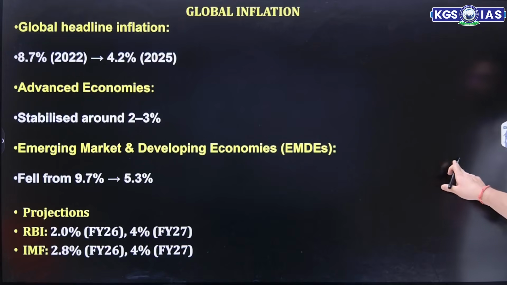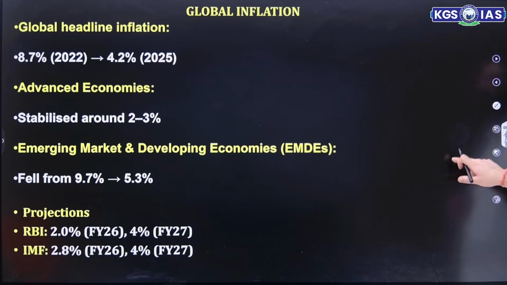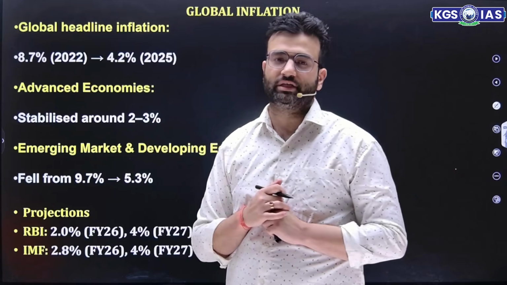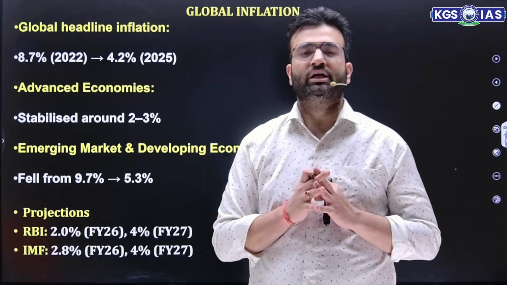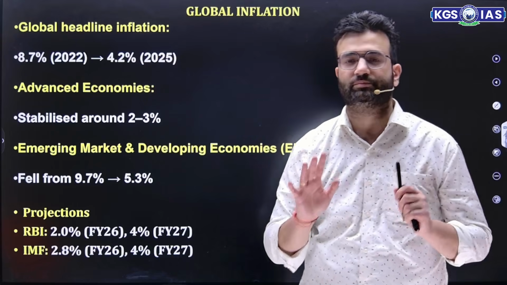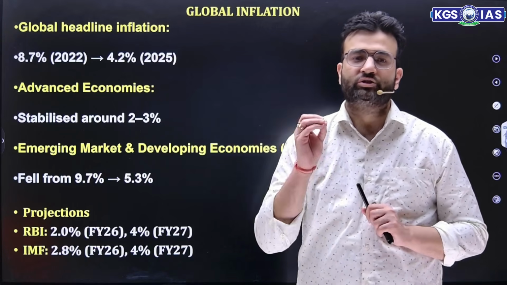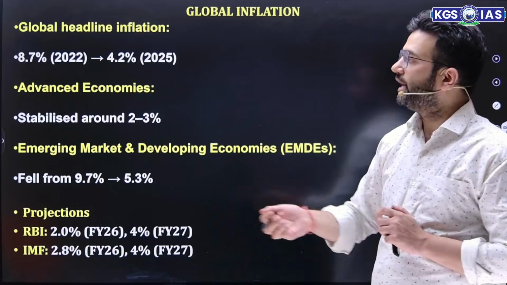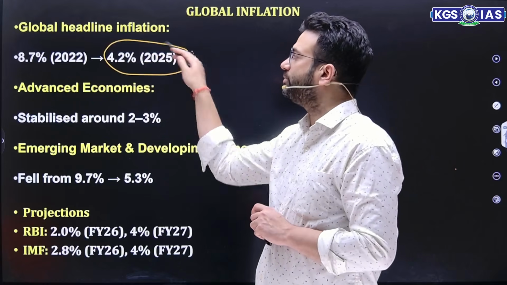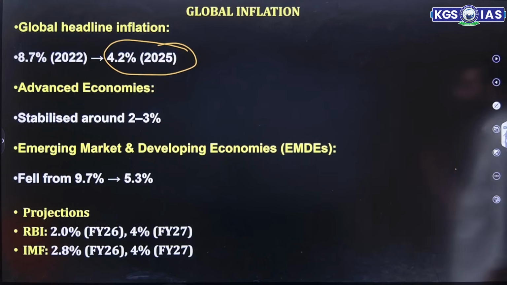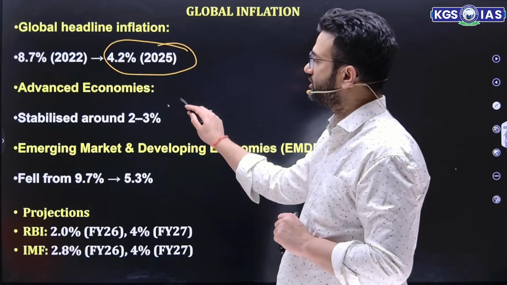So if we talk about global inflation, the global headline inflation was around 8.7% in 2022 and now it is 4.2% around 2025. So what is headline inflation? Headline inflation means inflation which covers all goods and services produced in an economy. So headline inflation was around 8.7% in 2022 and it is standing at 4.2% in 2025. If we talk about the advanced economies, it has stabilized around 2 to 3% and that's a good sign.